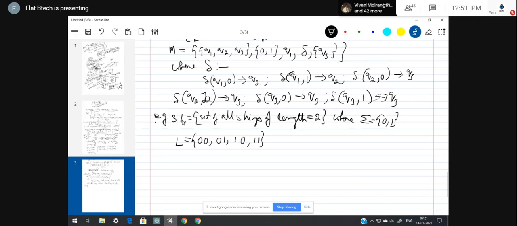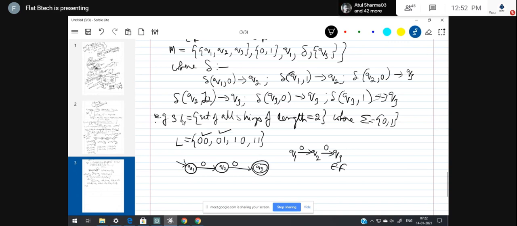Okay, now let me design the DFA for this. So obviously I need to have an initial state. So Q1, let me try out for 0 0. So 0, Q2, 0, Q3. So just check whether 0 0 is being accepted by this machine. Q1, current input symbol is 0. Q2, then 0, then Q3. Q3 belongs to the final state, hence accepted.